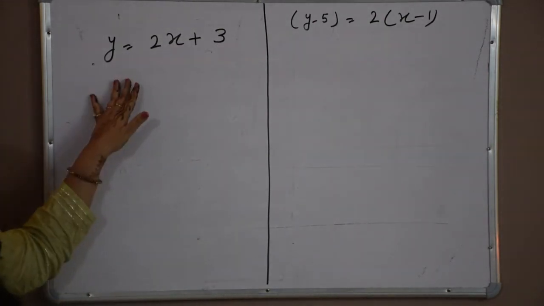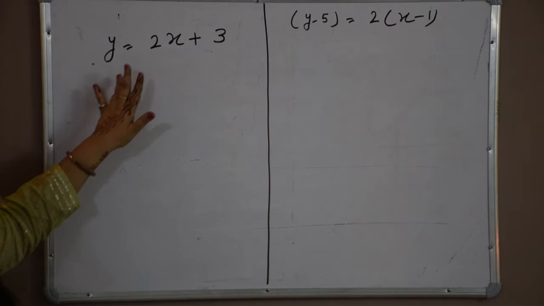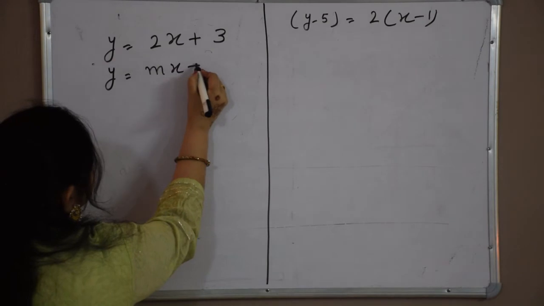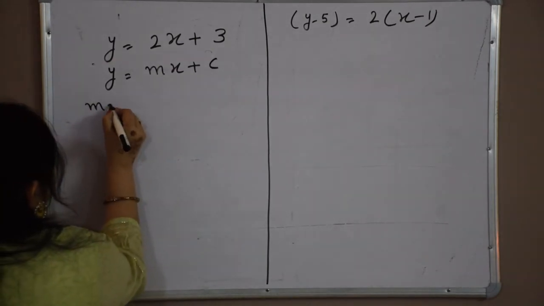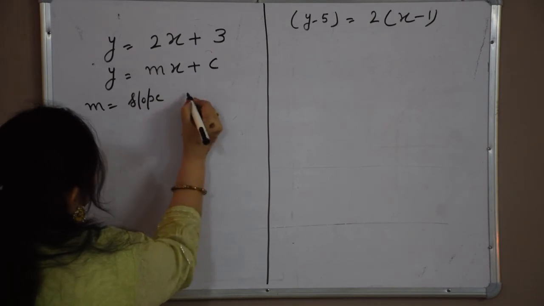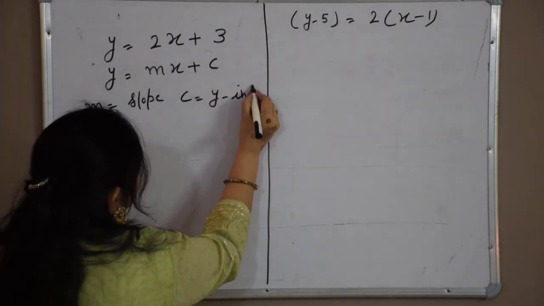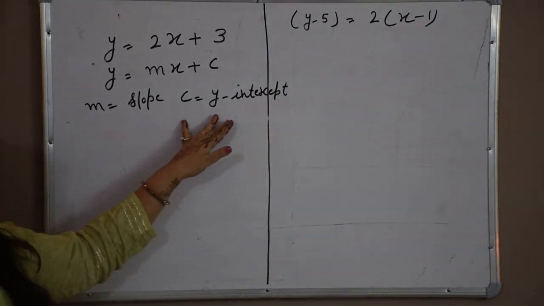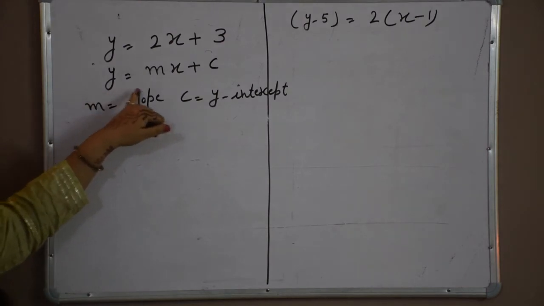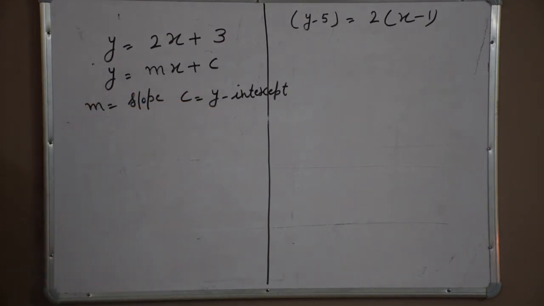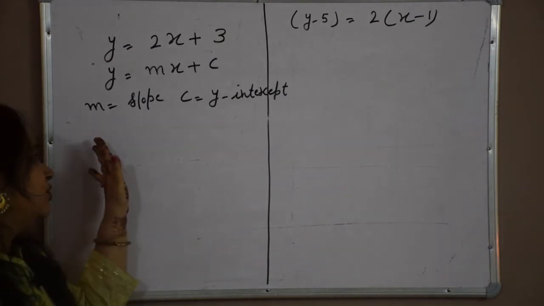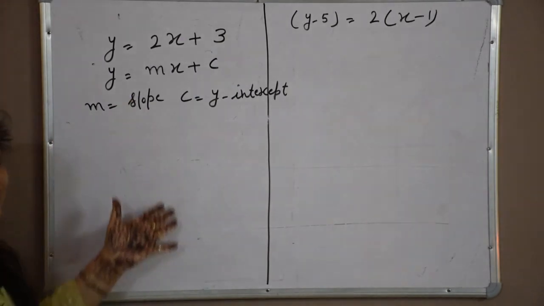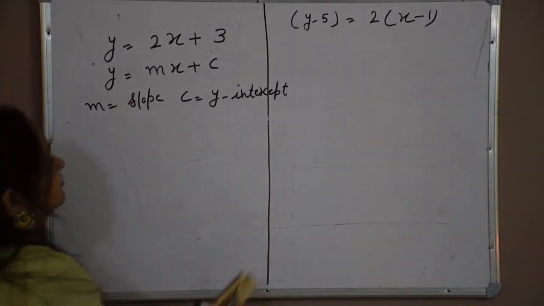This is the particular form of a line and that is called the slope-intercept form, and we can compare it with y is equal to mx plus c, where m is the slope and c is the y-intercept. Now, the question arises, what is slope and what is y-intercept? We have never heard about that. So, I am going to explain to you what is the slope and what is the y-intercept.